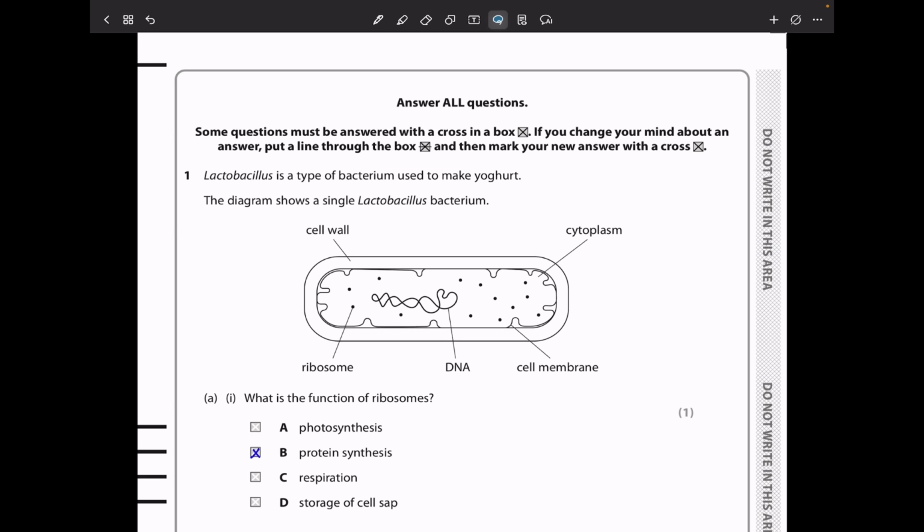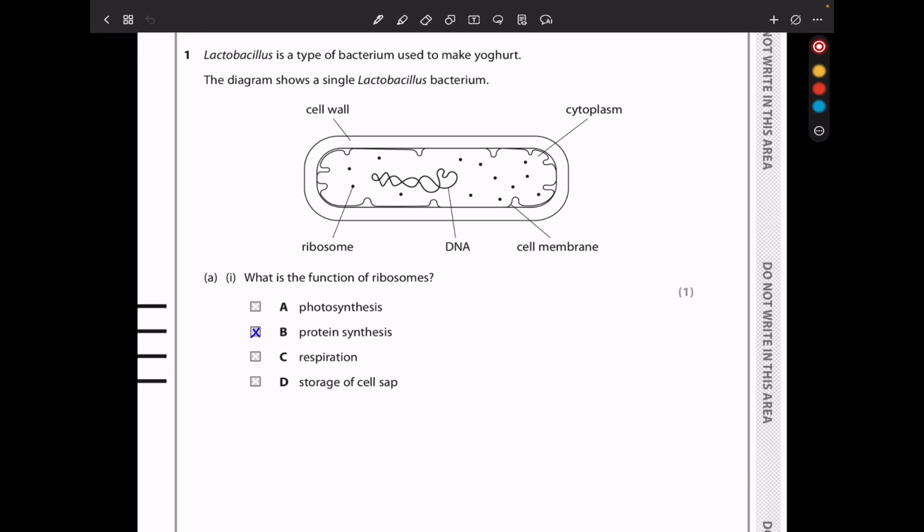Question 1 says, Lactobacillus is a type of bacterium used to make yogurt. The diagram shows a single Lactobacillus bacterium. So this is the bacterium we're talking about. We have the ribosomes, the DNA, the cell membrane, the cytoplasm, as well as the cell wall. And then they say, what is the function of ribosomes? Ribosomes are the site for protein synthesis, so this should be the answer.